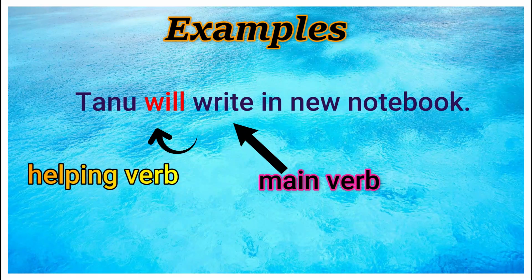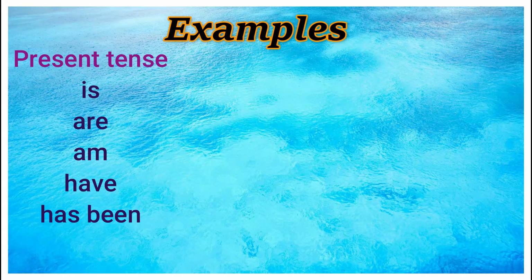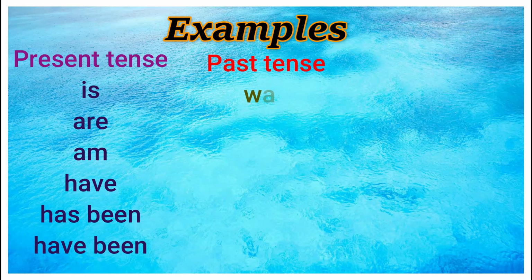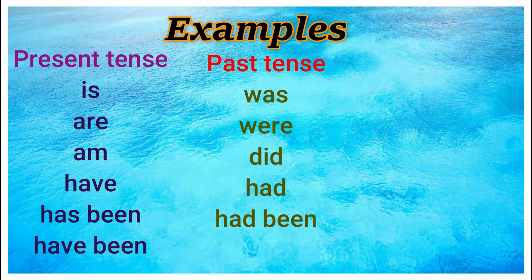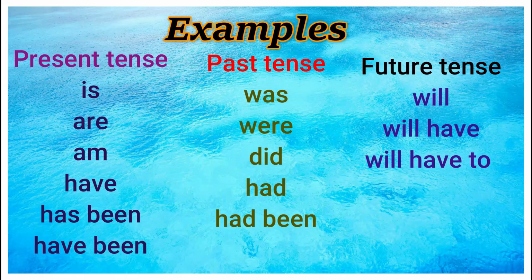Let us see some examples of helping verb. Is, are, am, has, have, has been, have been. These helping verbs show present tense in a sentence. Was, were, did, had been show past tense in a sentence. Will, have to. Will shows future tense in a sentence.